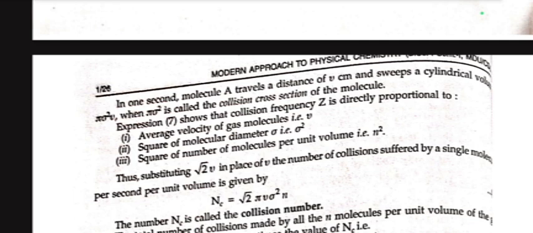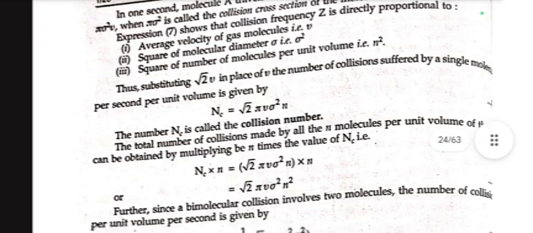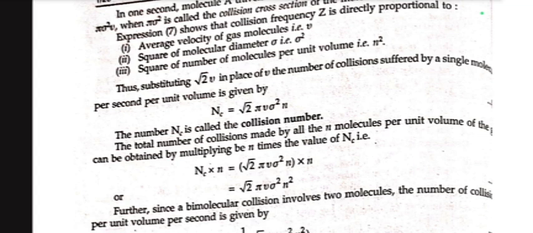Collision frequency Z is directly proportional to the average velocity of the gas molecule, the square of the molecular diameter, and the square of the number of molecules per unit volume. Thus, substituting √2 v in place of v, the number of collisions suffered by a single molecule per second per unit volume is given by Nc = √2 π v σ² n. The number Nc is called the collision number.